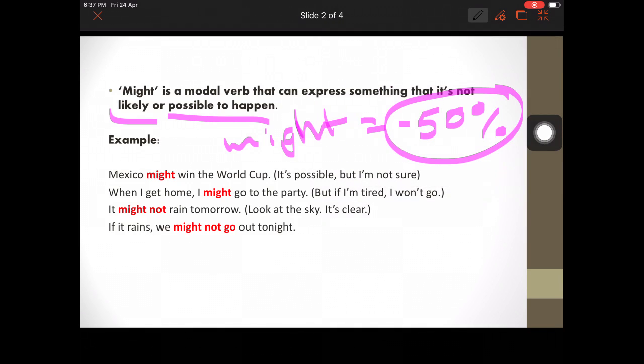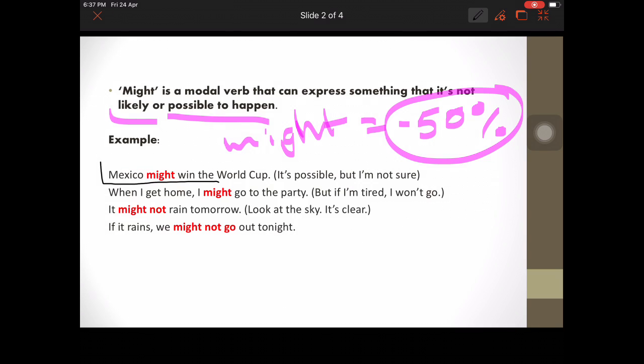Take a look at the following example, okay? You know what happened in the last World Cup. Mexico played against Germany and they won, and everyone was like, yeah, Mexico is going to win, Mexico is going to be the champion, and they lost. So maybe for the next World Cup, Mexico might win the World Cup. It's possible, but I am not sure. It's like trying to guess.